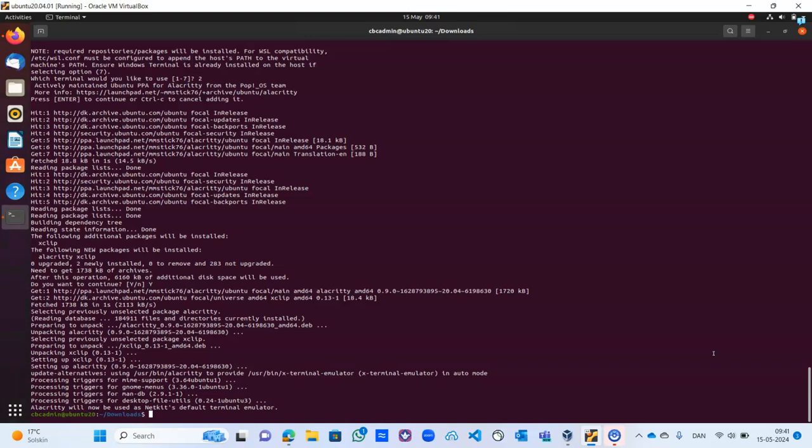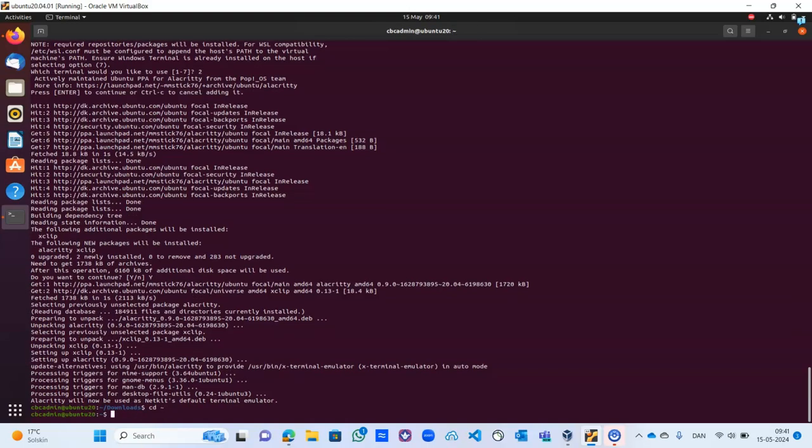Now everything is done. To test to see that Netkit has been installed properly, let's change from the download folder, cd, to go to home, and let's make a directory for our labs. I'll say mkdir, I'll make it nk labs.